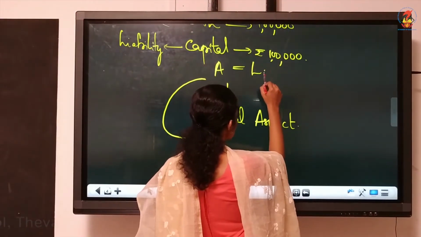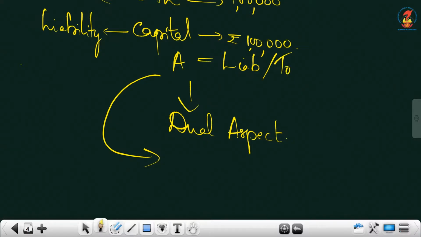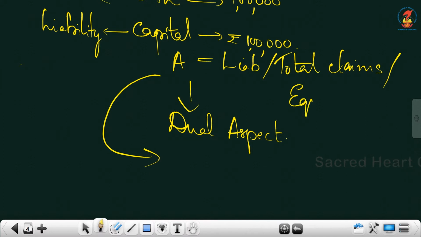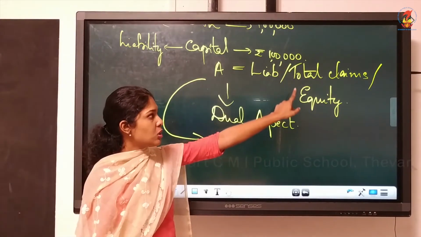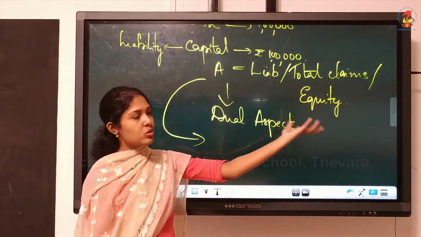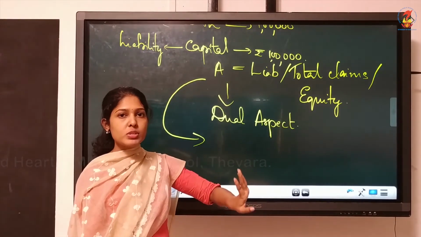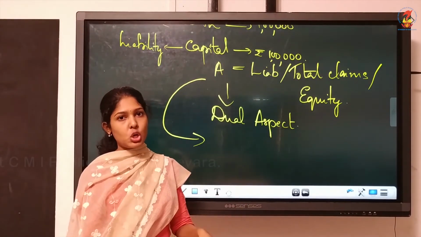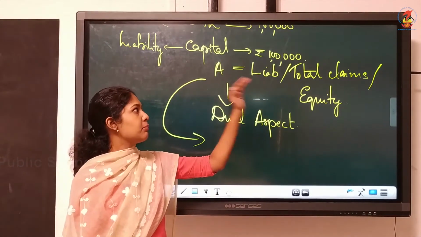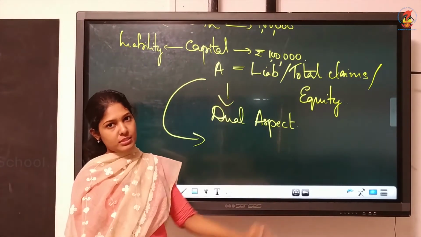Liabilities will also be termed as total liabilities, and can also be called total claims or equity. All these terms must be familiar to you. So liabilities can also be referred to as total claim. Claim means also the same. Equity, or it can be called equity. Total equity means you must understand it is total of liabilities, which will be equal to total of assets.